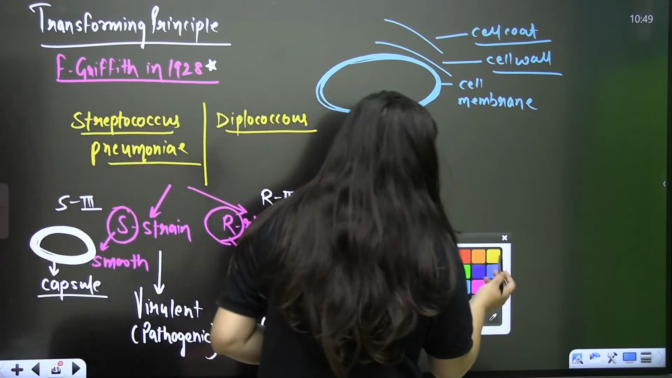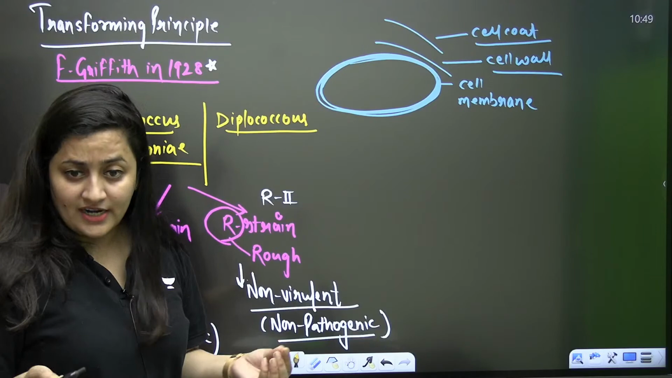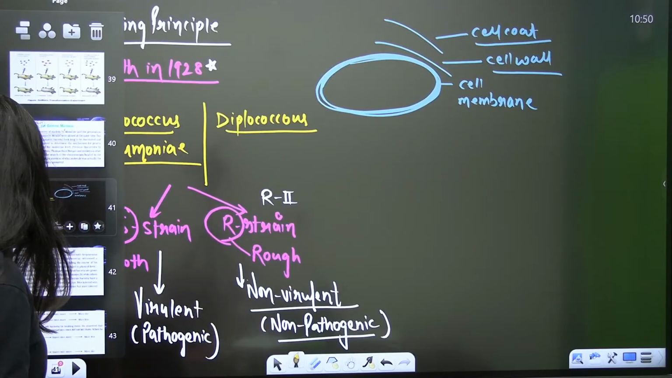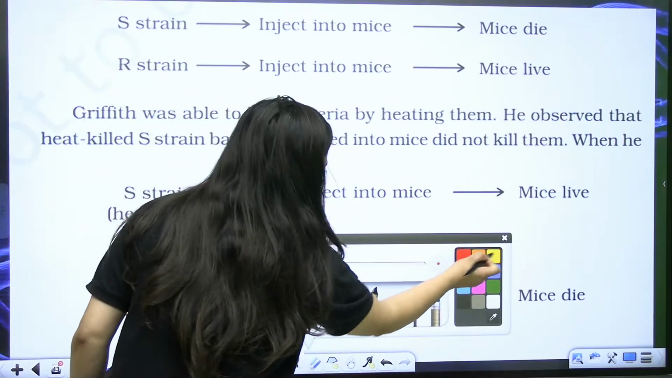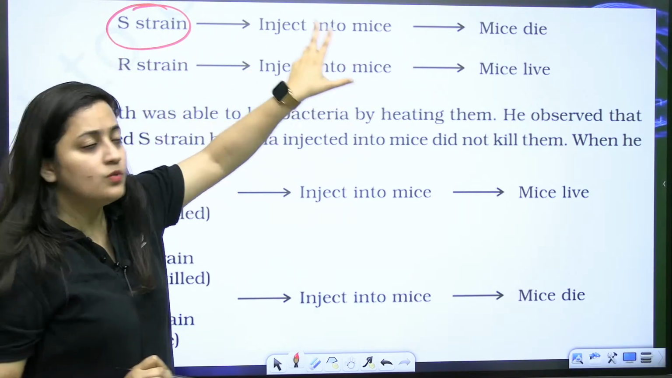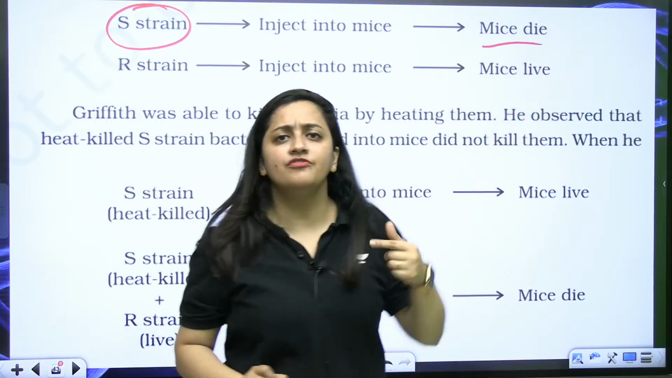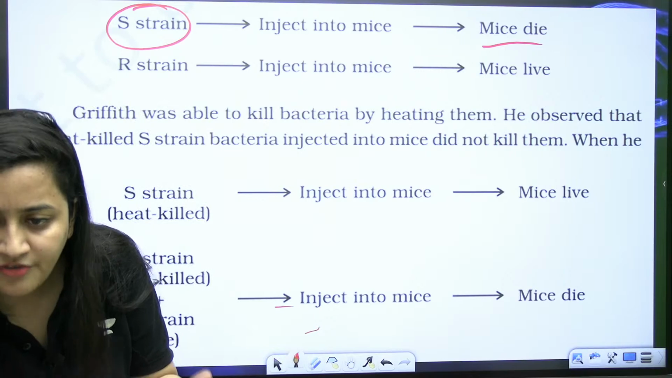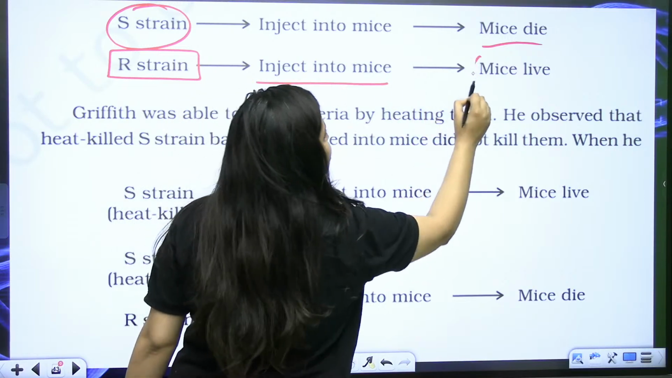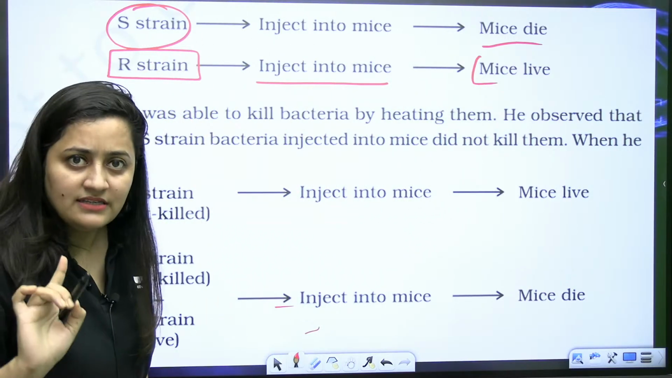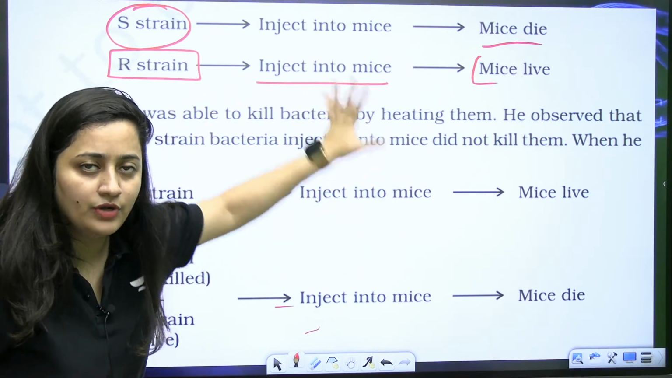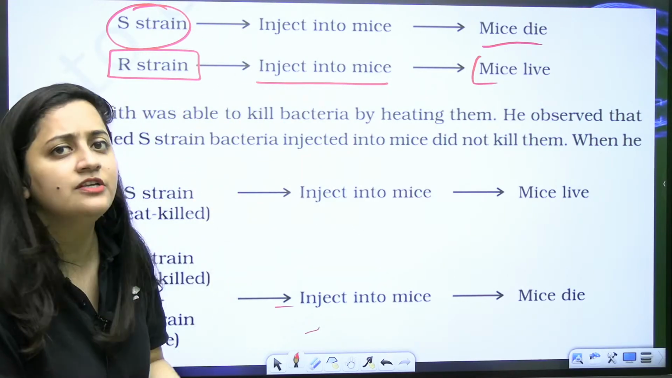Now, obviously, we need mice for it, isn't it? For conducting the experiments, scientists took mice. This is given in NCERT. When S strain was injected into mice, mice die. Why? Because of pneumonia. Then when R strain was injected into mice, mice live. Why? Because pneumonia is not there. It is understood that when S strain was injected, mice died because of pneumonia, but when R strain was injected, mice survived because pneumonia was not there.